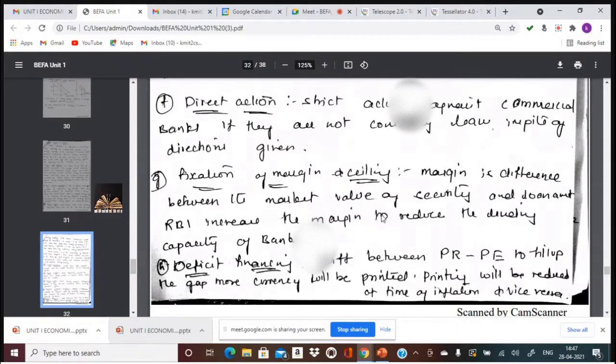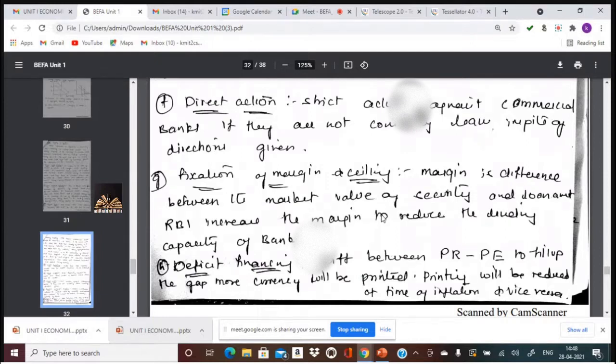Like against 100 securities, 50% of loan would be provided. Like against 200 securities of the RBI, 75% of the amount would be provided. So this is known as fixation of margin or ceiling. It's compulsory for commercial banks to possess securities of the RBI. Such ceiling or margin would be increased or decreased based on money supply, whenever the RBI thinks about how the money supply is in the economy.